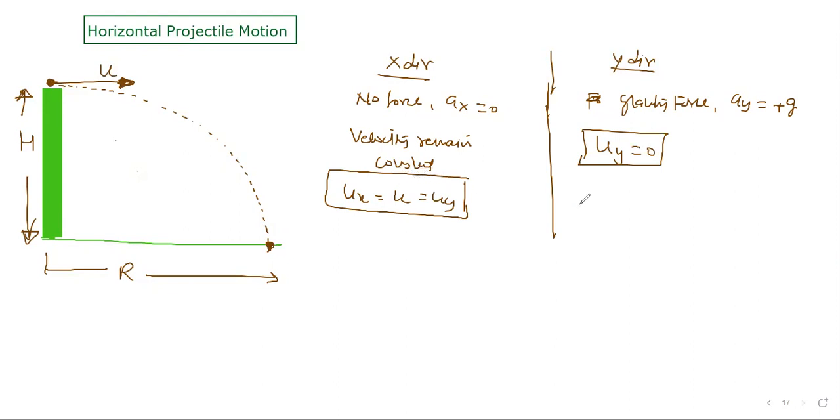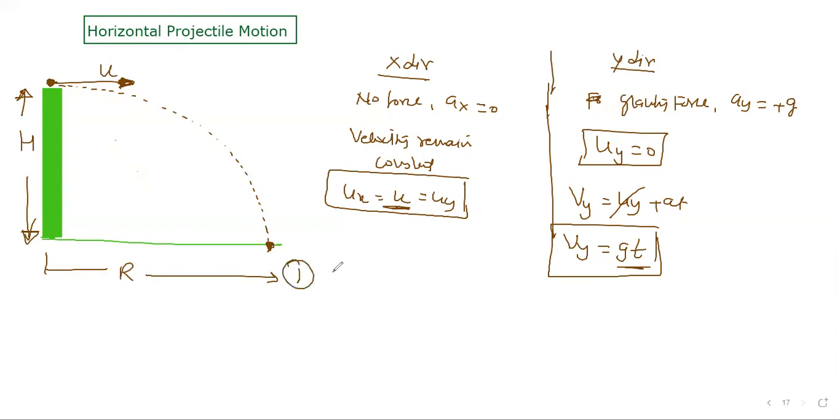But if you want to find the final velocity, you can: vy = uy + at. Here uy is zero and a is g, so vy = gt. This is the velocity in the vertical direction at any point. The velocity in the x direction at any point is always constant, U only, but in the vertical direction it is changing, g into t. So let's calculate the small questions, same way.